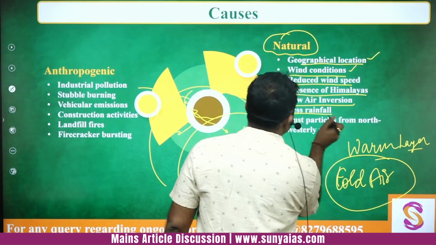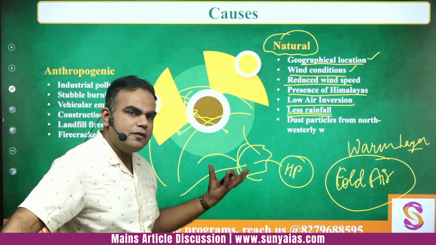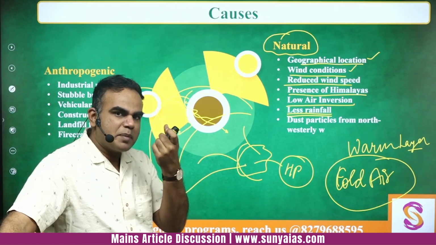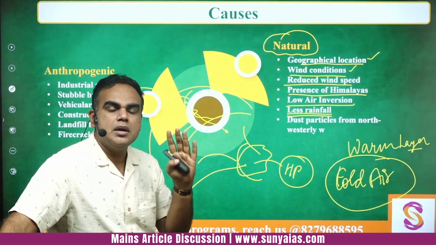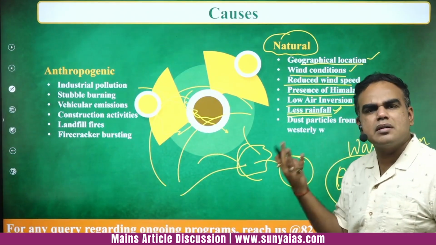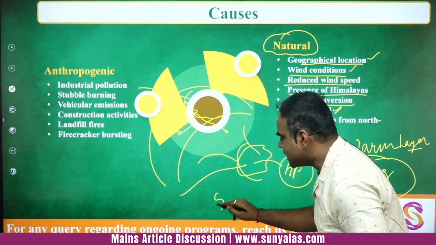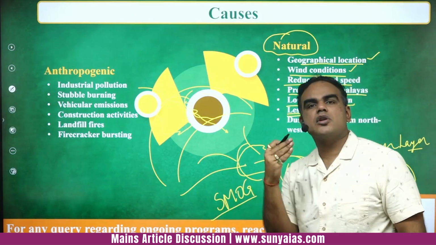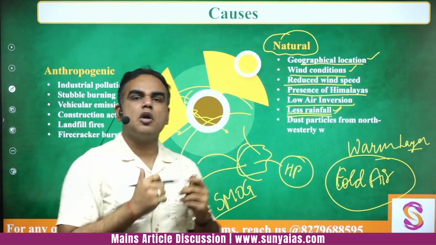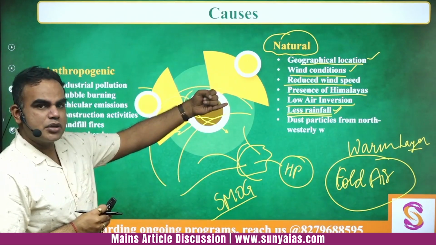Then there is less rainfall. Now how is rainfall a contributor? अब देखिए rainfall में when you can understand, if rain is consistently let's say falling down, तो जो भी a lot of pollutant particles they will be washed away. Okay, so the severity of the pollution will be very less. अब क्योंकि rainfall less है, again we know that what happens during winters in Delhi, plus reduced wind speed है, wind conditions है, तो यही है, you will have extended times of smog. Smog is what? Smoke plus fog. ठीक है, तो extended time पे ये for a long period of time you will face this problem. Okay, so smog becomes a problem. Less rainfall, low air inversion, presence of Himalayas.